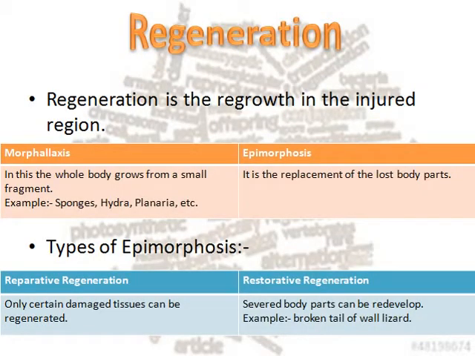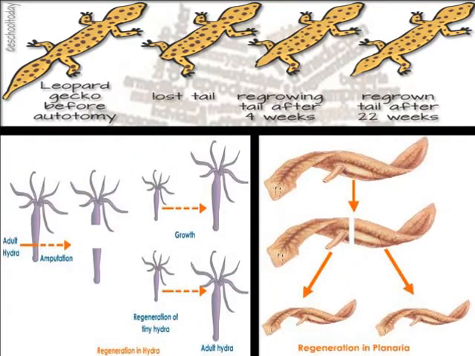Regeneration can be defined as the regrowth of a part of the body. It can be distinguished into morphallaxis and epimorphosis. In morphallaxis, the whole body is able to grow from a small fragment of the body, while in epimorphosis, the lost fragment of the body can be grown by the rest of the body. It is of two types, reparative, in which only some part of the body can be recovered, while in restorative, major parts can be redeveloped. Here you can see regeneration in lizard, hydra and planaria.